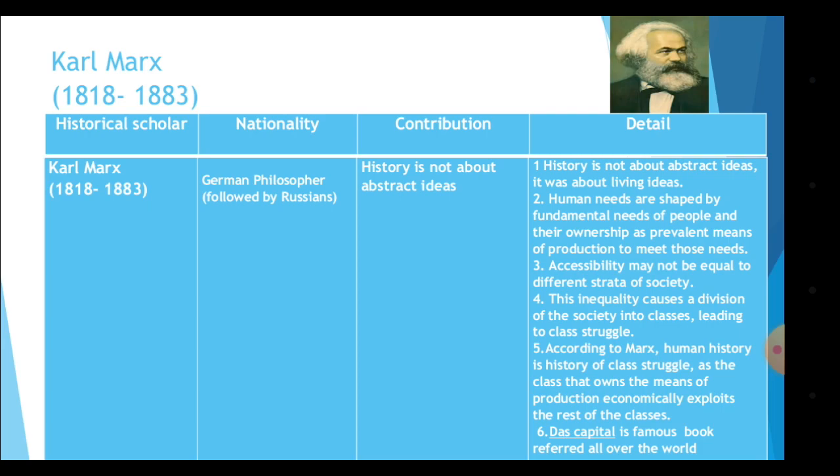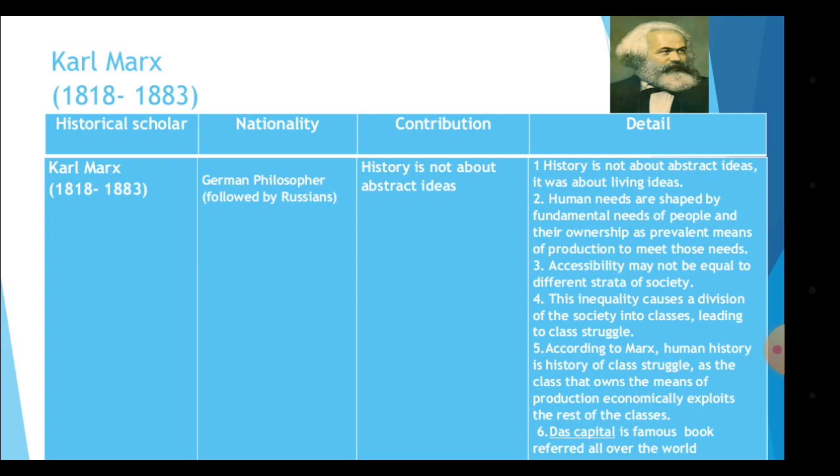Human needs are shaped by the fundamental needs of people and their ownership of the prevalent means of production to meet those needs. So we behave as per the needs of our life. Accessibility may not be equal to different strata of society, the different social levels. So everyone has different access to the resources available in the society. This inequality causes a division of the society into classes, leading to class struggle. So if you see, there is always a class struggle. The rich become richer and the poor become poorer because the resources are not distributed equally in the society.